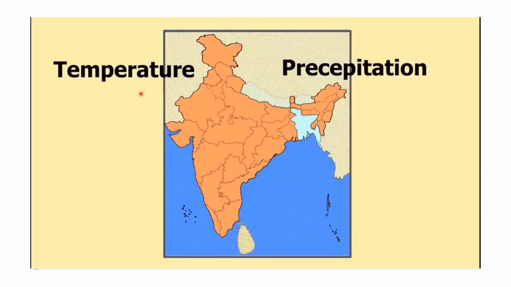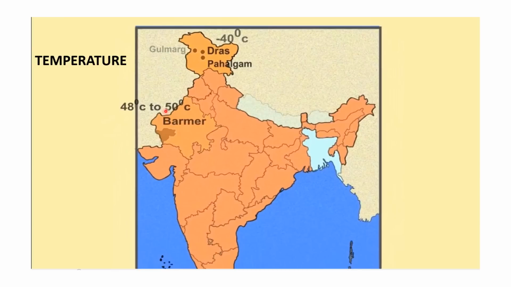But when we talk about the temperature, how is temperature different at the same time at different places in India? When we talk of Barmer, the temperature is about 40 degrees Celsius to 50 degrees Celsius in the summers, whereas at the same time in Dras, Pahalgam, Gulmarg, the temperature is very low, up to about 10 degrees or even lower in summer months.